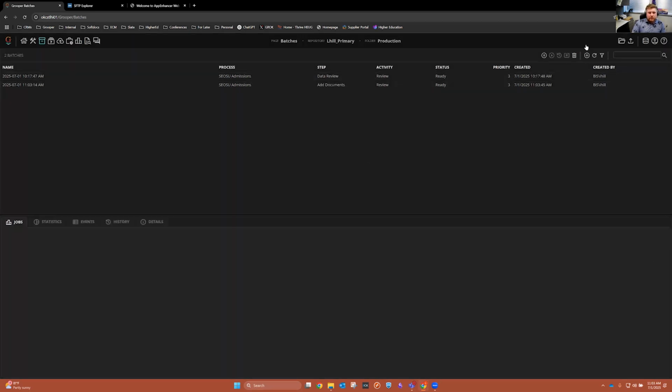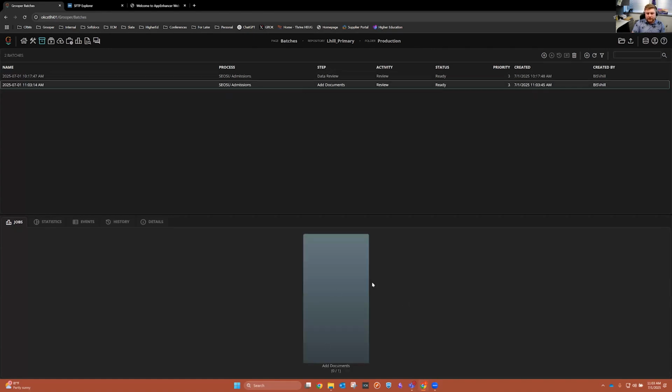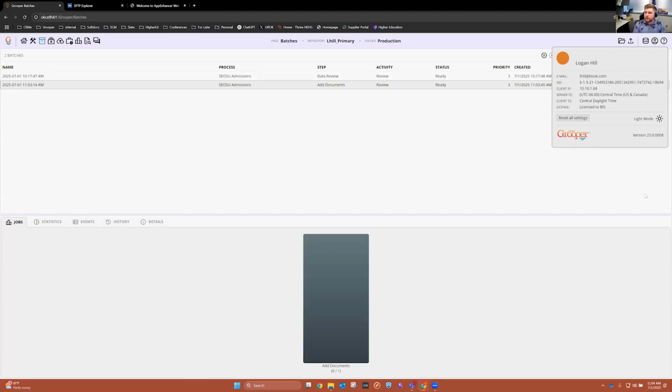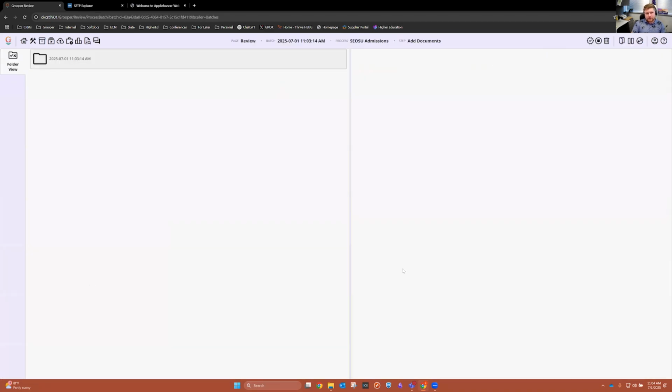So I'm going to create this one here, and you'll notice as I created that, a second one was brought in, and it tells you the individual step of this particular process. I'm going to click on this one, and you'll see this first step here. The other thing to note is you see this in dark mode at the moment, but we make it very, very easy. In my experience working with higher education, many like light mode a little bit better. So I'm going to show you how easy it is to toggle over to light mode, and I'll do the rest of this demonstration in light mode for you. This first step you'll see here is just add documents. So I'm going to double click this one, and you'll see this interface.